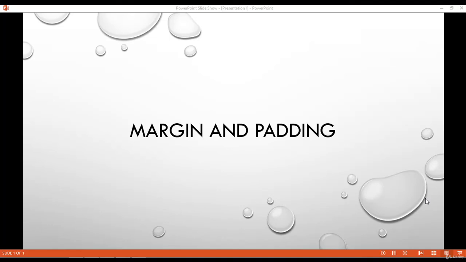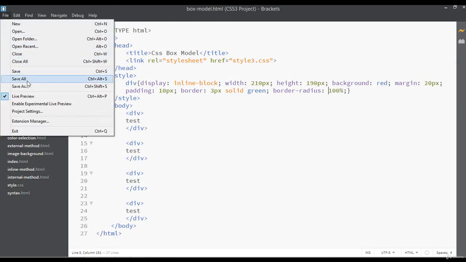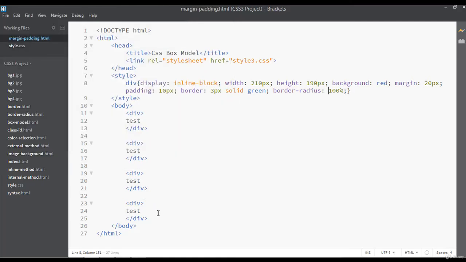Inside this lecture we are going to discuss margin and padding. What's the difference between margin and padding? So you can open your code editor and save as this file to create a separate file by giving the name margin-padding.html and save this.